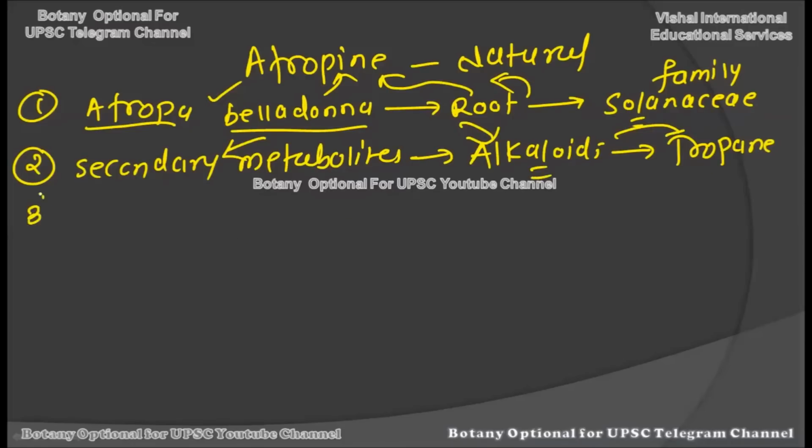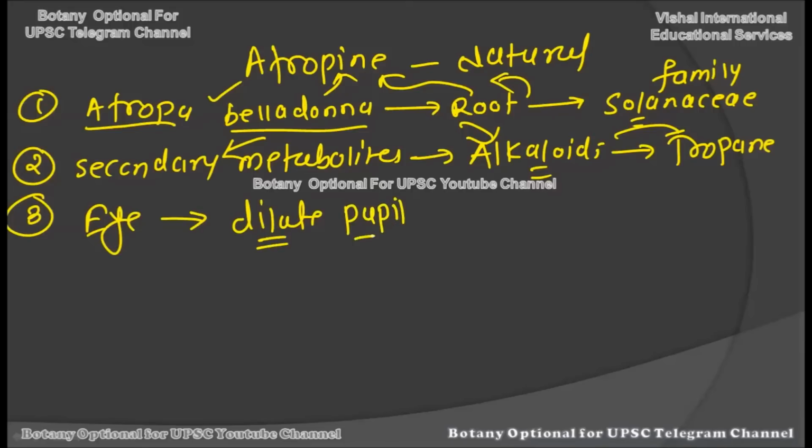Okay, now let us come to the main part: how is atropine used medicinally, in the medicinal industry? Now see, when we talk about atropine, the first thing that comes to your mind should be the eyes. It is largely used in the treatment of eyes. For example, just before surgery, atropine is used to dilate the pupil. So for the dilation of the pupil just before surgery, atropine is a chemical compound which is dropped into the eyes of the patient, just before the eye examination.